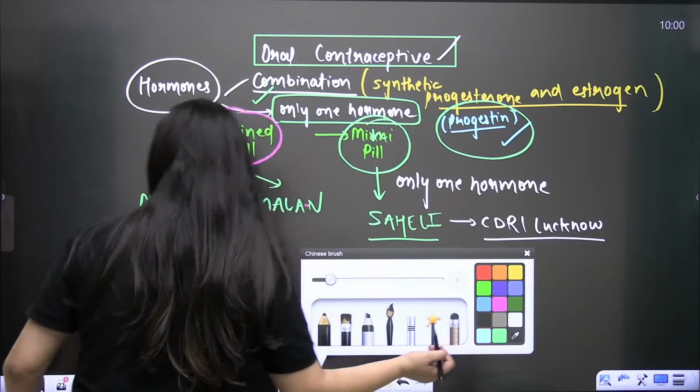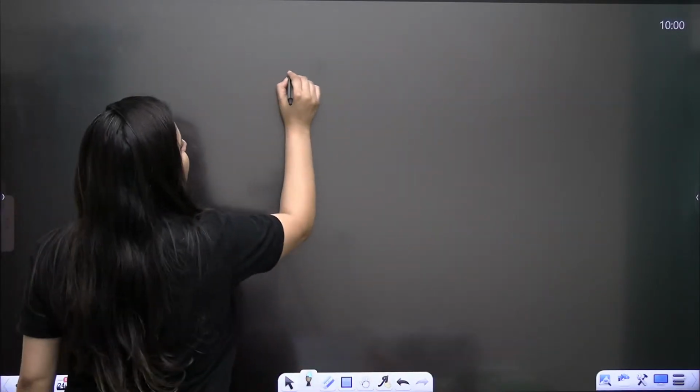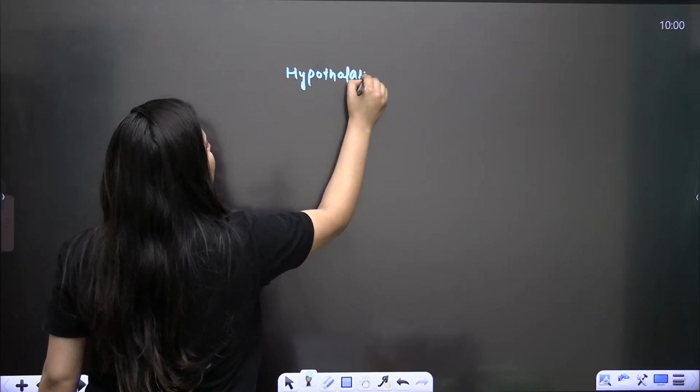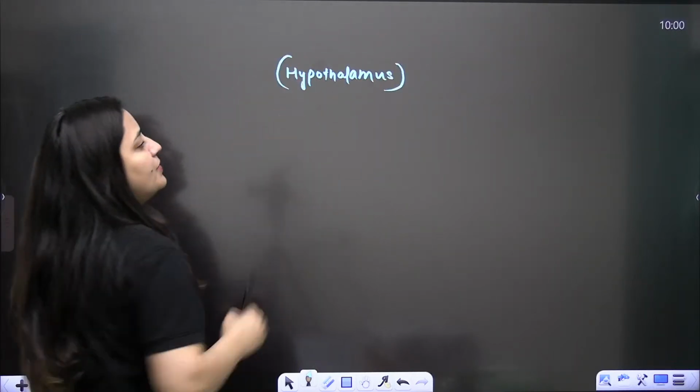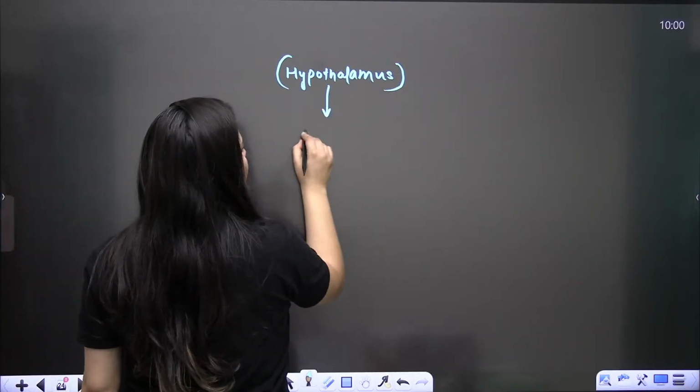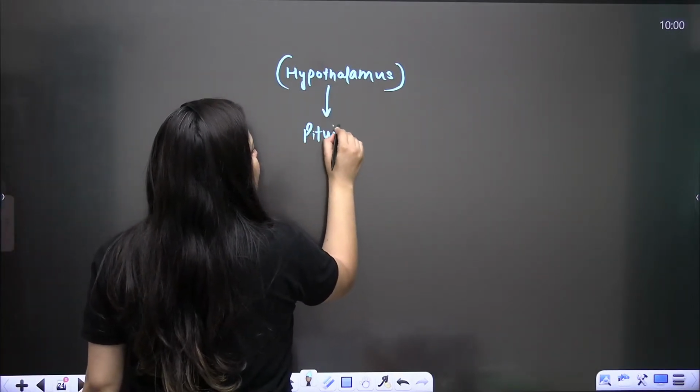You know that the hypothalamus is the supermaster gland, and then you know about the pituitary, which is known as the master gland.